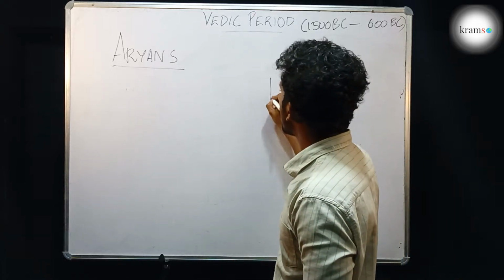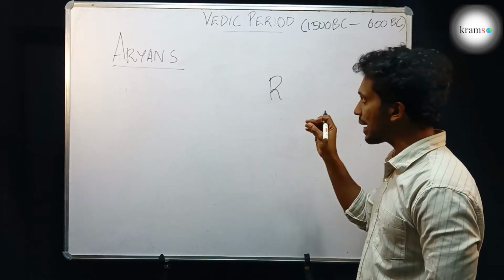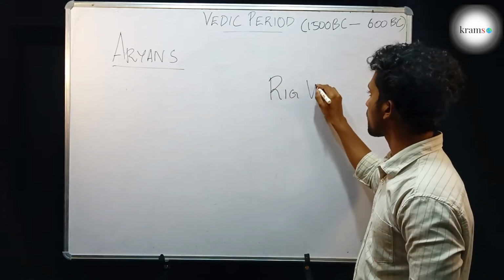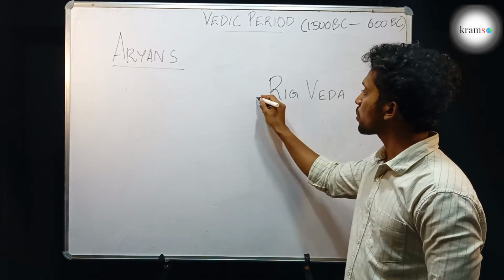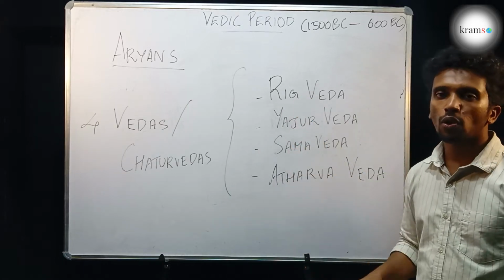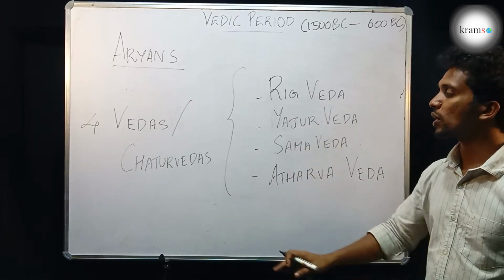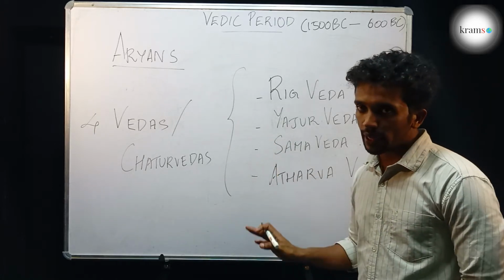One of the ancient texts in the world and the ancient text in India was the Rig Veda. The Rig Veda was part of the Chatur Vedas or the 4 Vedas. These were the 4 ancient Vedic textbooks. These are not the only Vedic texts.